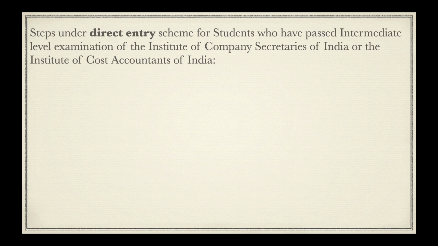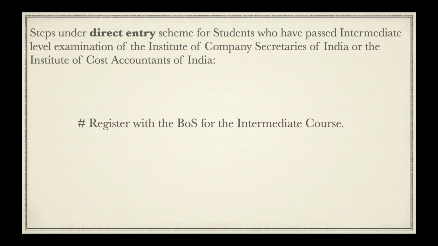Now, steps under direct entry scheme for students who have passed intermediate level examination of the Institute of Company Secretaries of India or the Institute of Cost Accountants of India. Register with Board of Studies for the intermediate course. The steps after registering with the Board of Studies for the intermediate course are same as which we have already discussed in the foundation route.